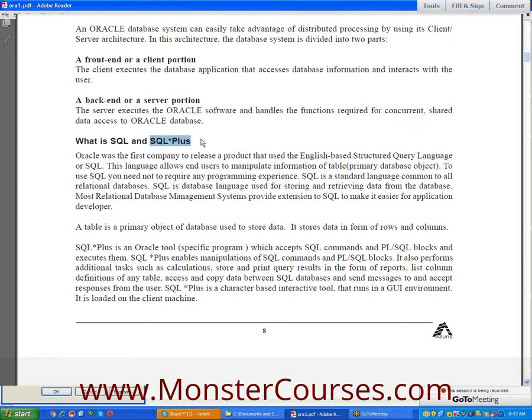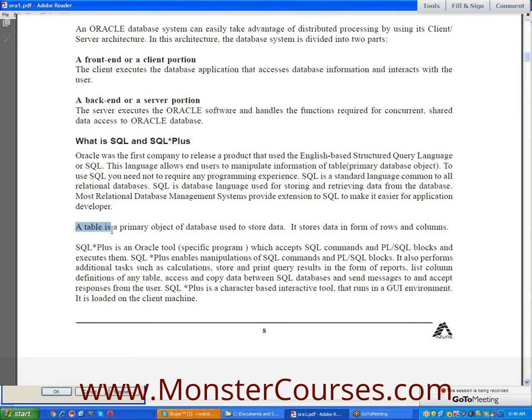So that is SQL and SQL Plus. SQL is a technology, SQL Plus is an editor window, a software developed by the Oracle Corporation.